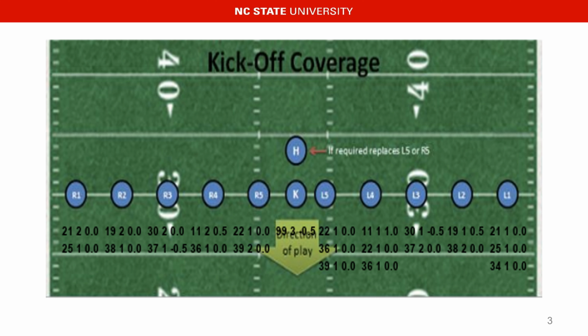As an example, kickoff is one of the 6 special team plays in American football. In this image, we have provided details about which players were present on which positions, for how many times, and what their overall performance rating is. For example, on position R1, player 21 was present twice and his overall rating is 0.